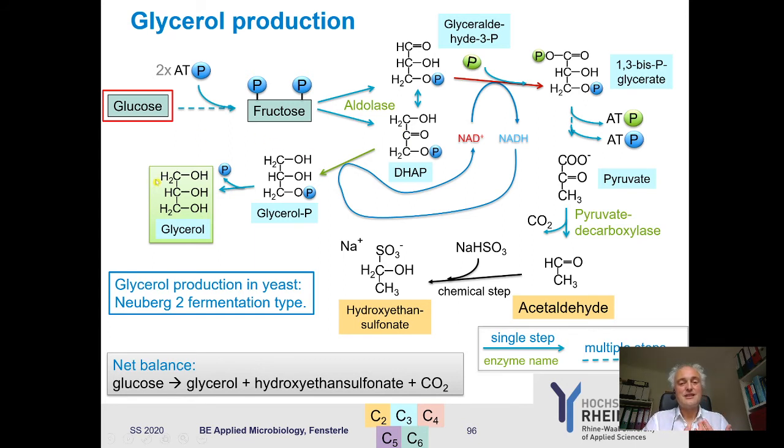This is the so-called Neuberg type two fermentation pathway. And this has been used as a production pathway for glycerol because before, the chemical production of glycerol was not possible, and this was used.